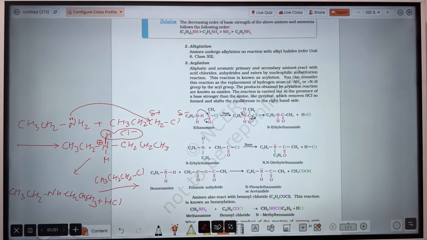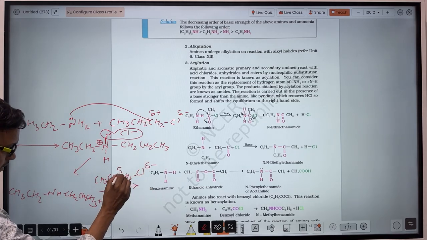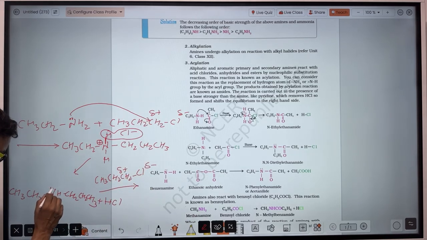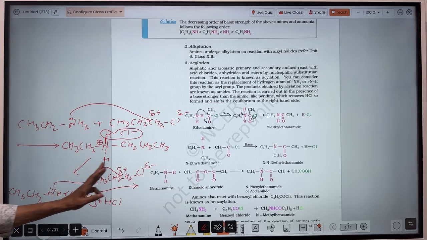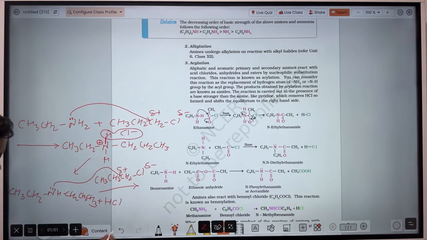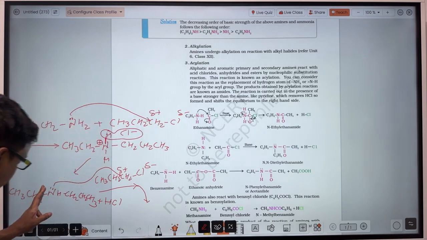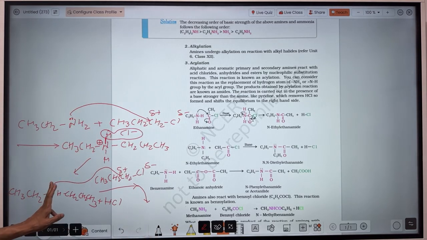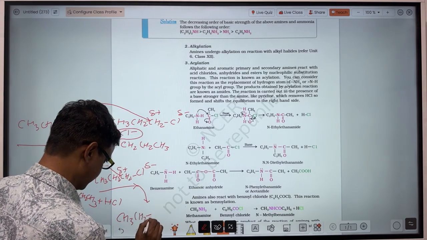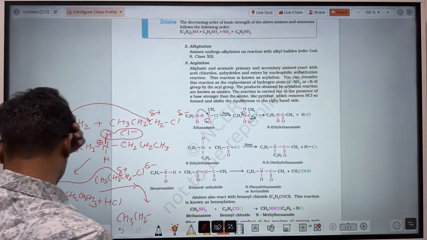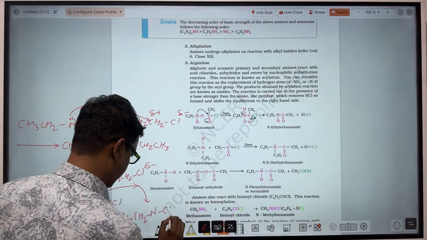In this one, the same: chlorine slightly negative charge, carbon slightly positive charge, and at the nitrogen there is again a lone pair of electrons. So this nitrogen will combine with this carbon, Cl minus will be released, and a positive charge will appear on the nitrogen atom. So what will happen then? After the hydrogen is released, this hydrogen will combine with that Cl minus. So the primary amine will convert to the secondary amine, and after that to the tertiary amine.